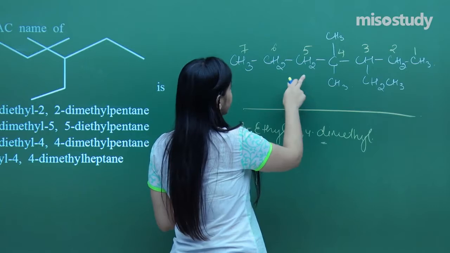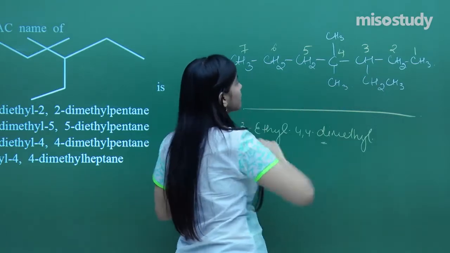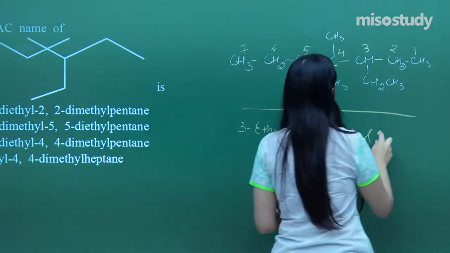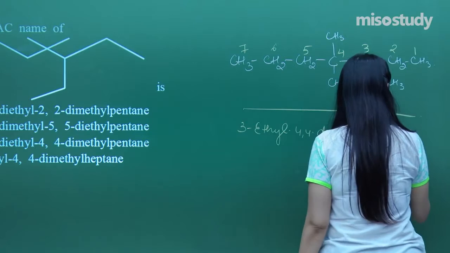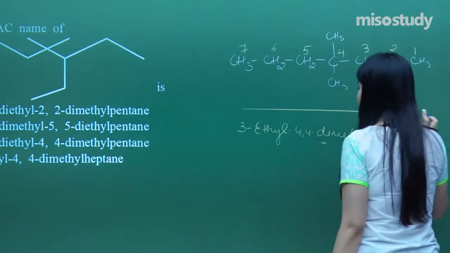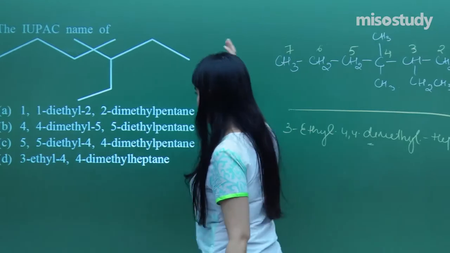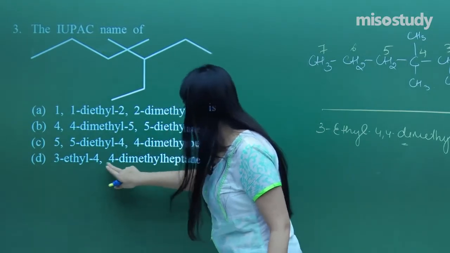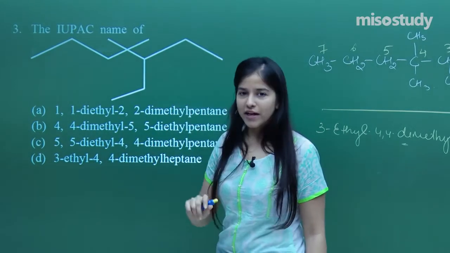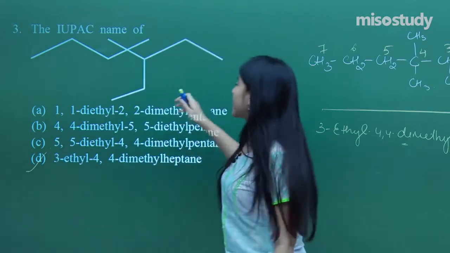And what else do I need? It is a chain of 7, that means heptane. So I've got it. So let us just try to match our answer from any of the options. It's 3 ethyl 4, 4 dimethyl. Can you see anywhere 3 ethyl 4, 4 dimethyl heptane? So that is our answer. So I hope everybody's got it.